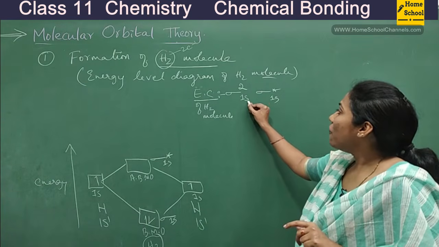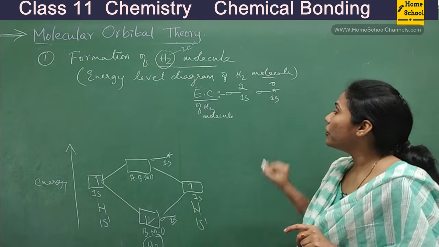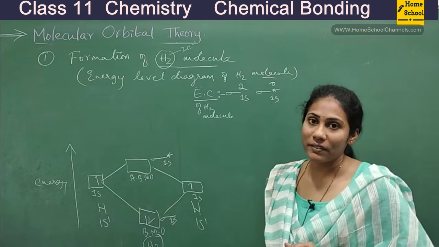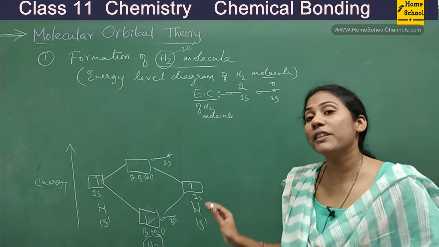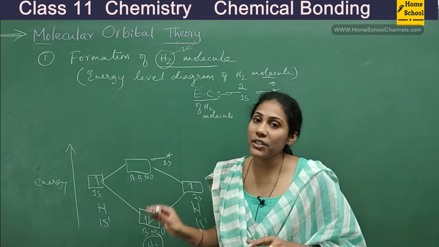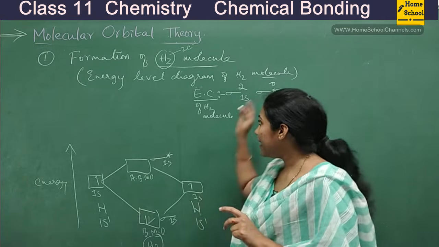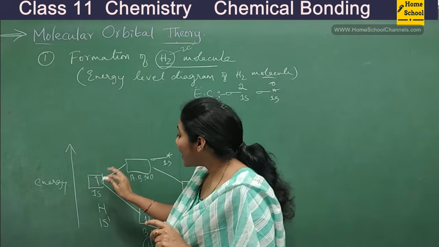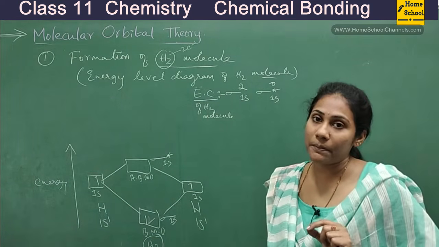So sigma 1s 2, sigma star 1s 0. This is the electronic configuration of the H2 molecule. This is important, guys, for both board examinations as well as competitive examinations. Writing the electronic configuration for a molecule and showing the energy level diagram for a molecule is the most important concept.